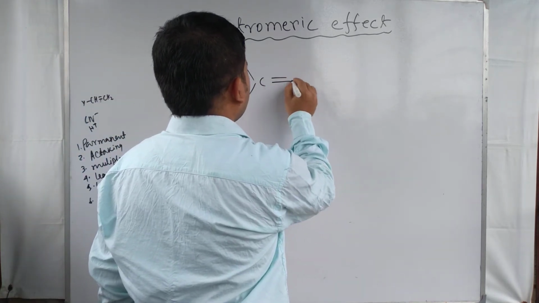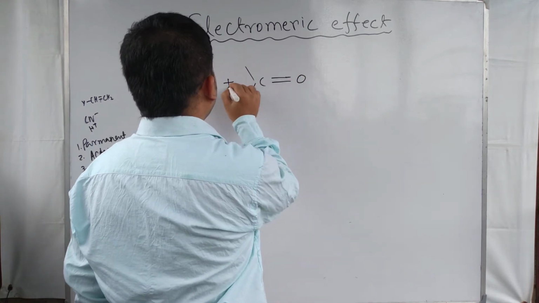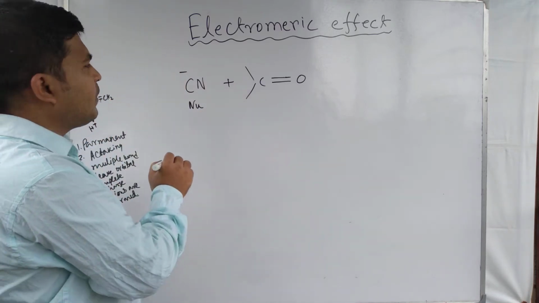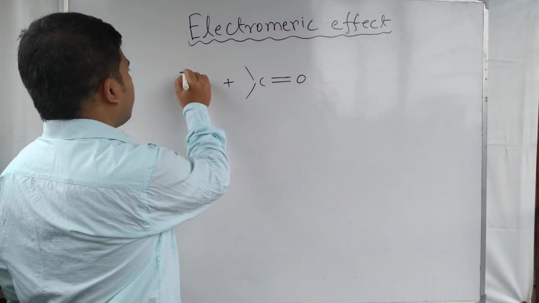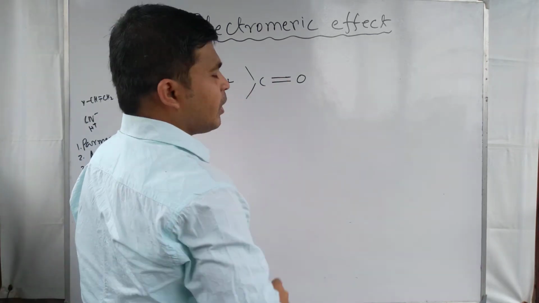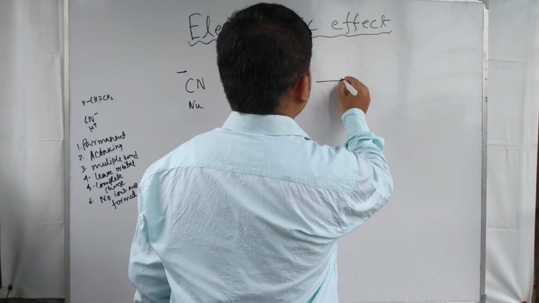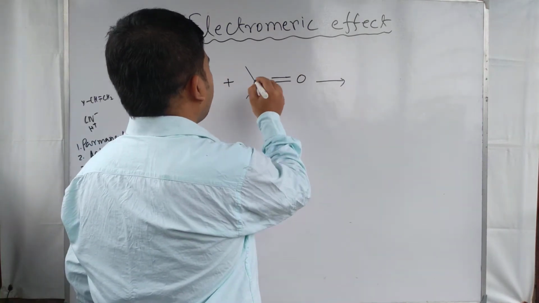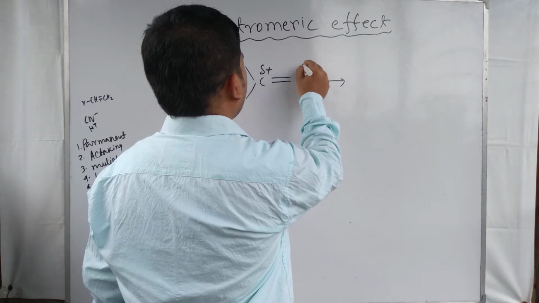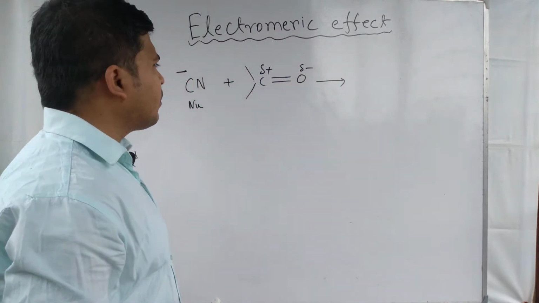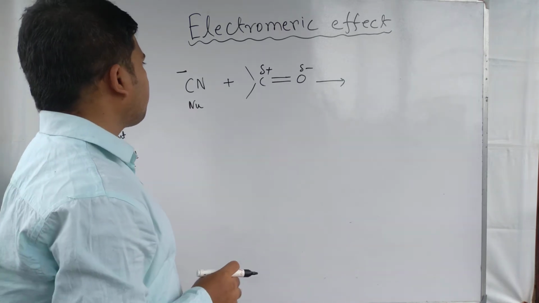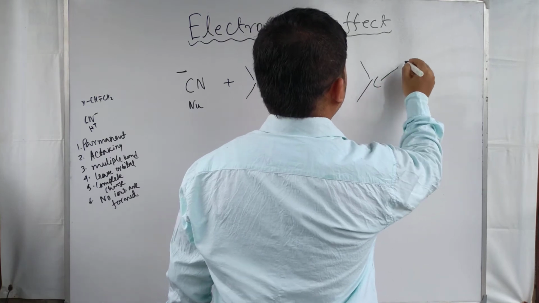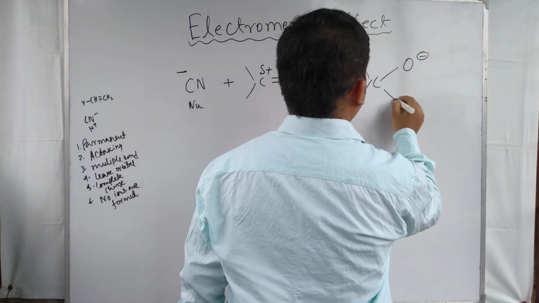Suppose in the case of addition of the reagent CN minus, it is a nucleophile. When CN minus is added to the carbonyl compound, what happens? Because of the addition of CN minus, the carbon side partially gets a plus charge and the oxygen side partially gets a negative charge, and as a result this becomes O minus and Nu.